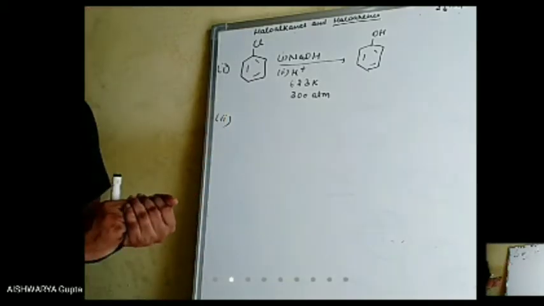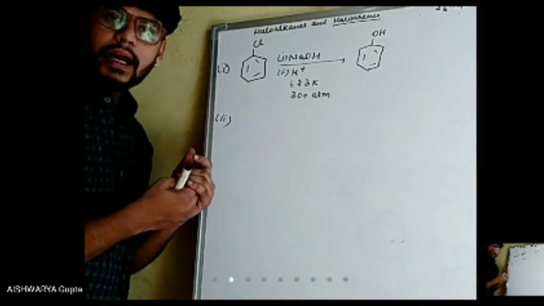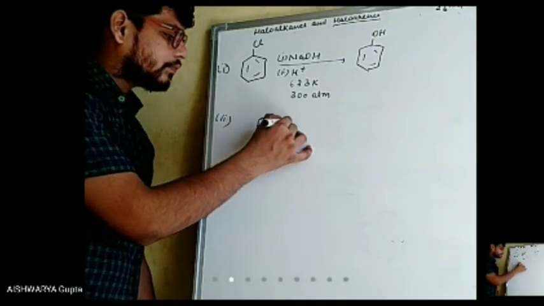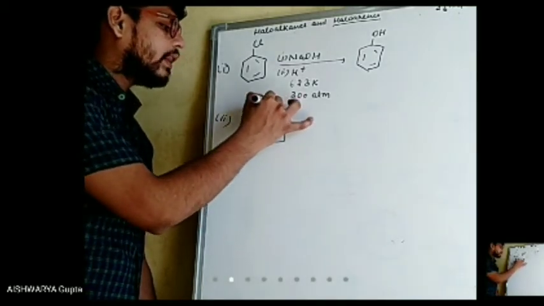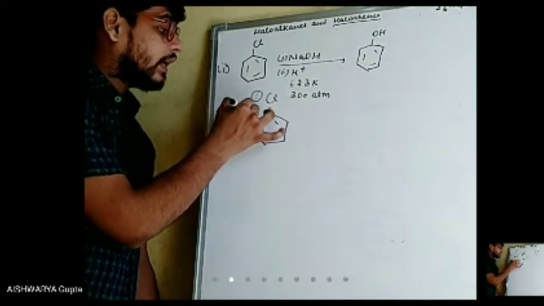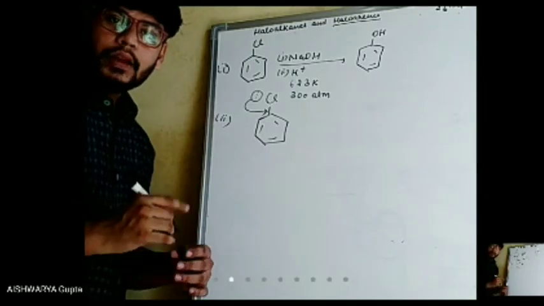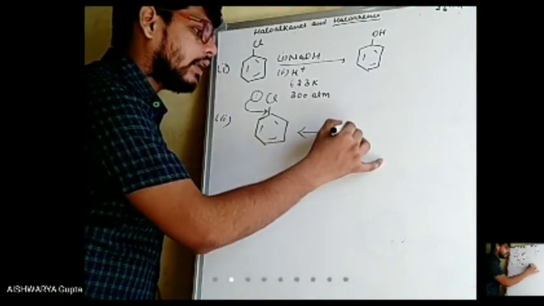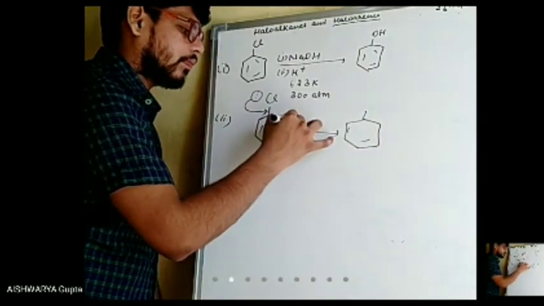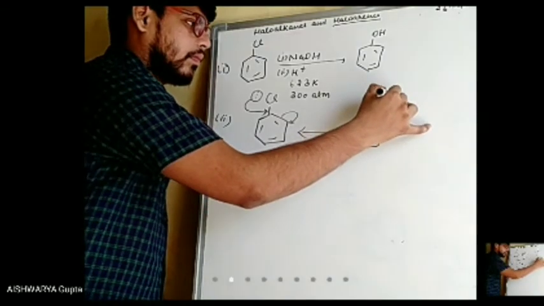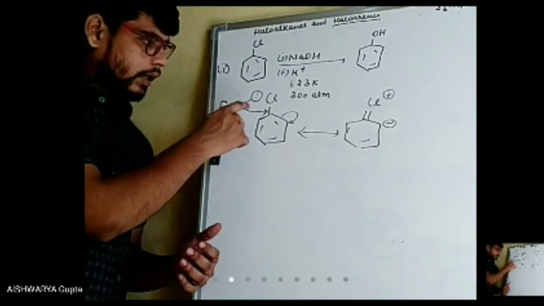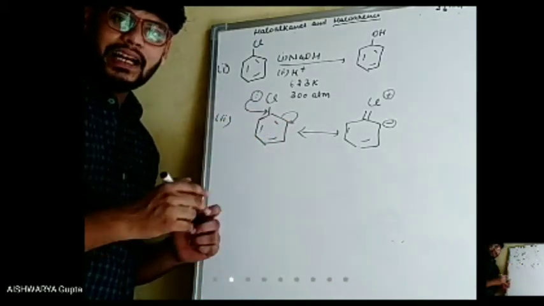What will be the conditions? Just try to figure out where the problem was. The problem was here. If this was your chlorobenzene, the problem was lying here. It was donating the electron due to resonance, and there is partial double bond character. The one problem was that this chlorine atom was donating electron, and there was partial double bond character.